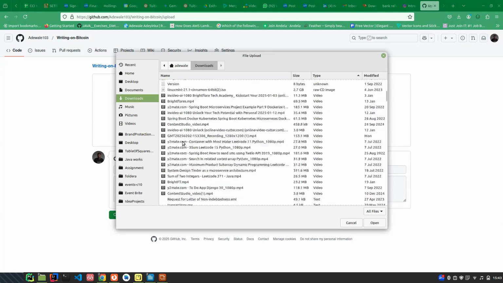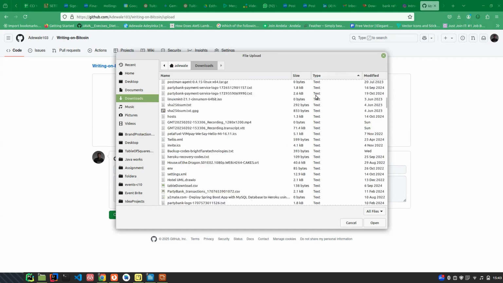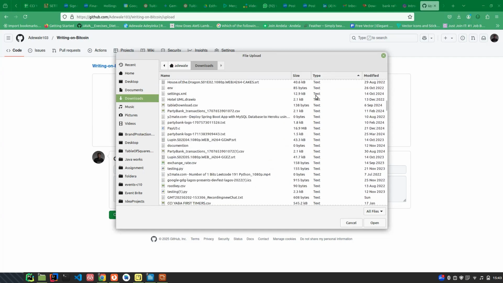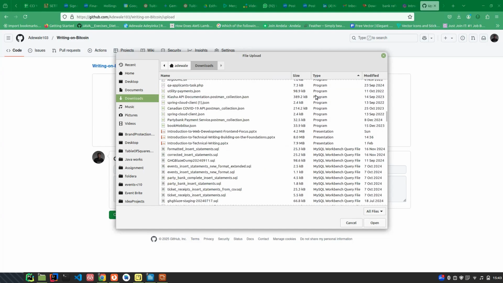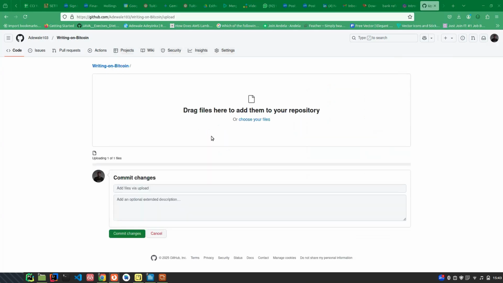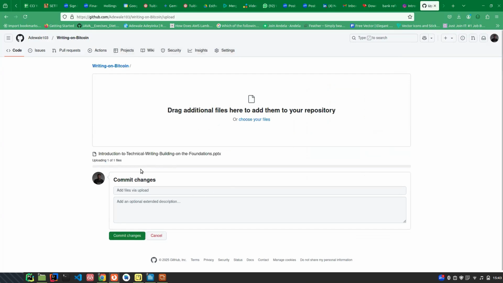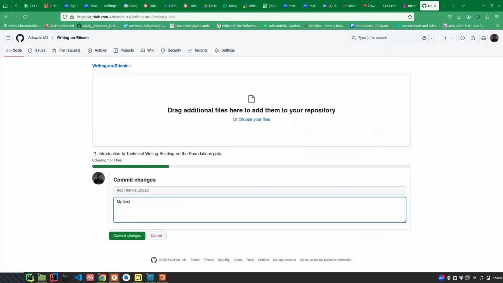So what did I call it? Technical writing. We have less than 15 minutes to the end of the class, so I need to be fast. Let me just pick something and upload. So I upload this document. You can see that it's uploading, one of one. Still trying to upload the documents. You can see that green stuff moving now. So let me just write something. My first write up.